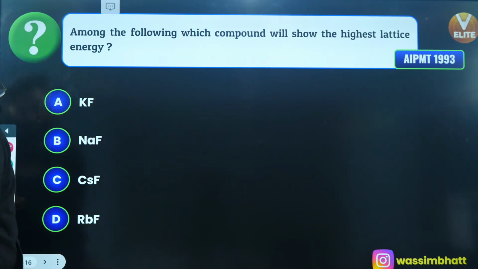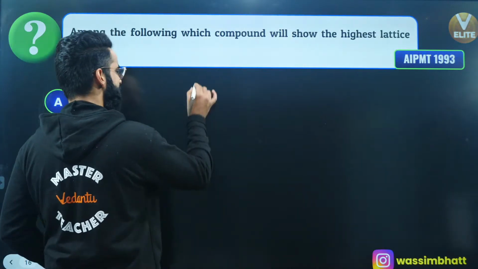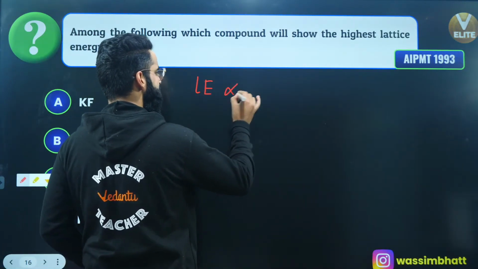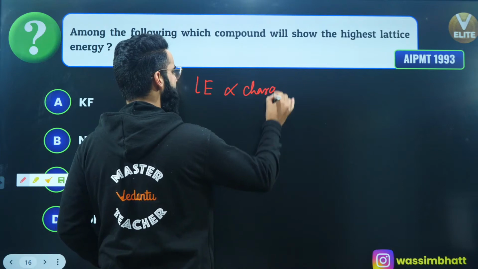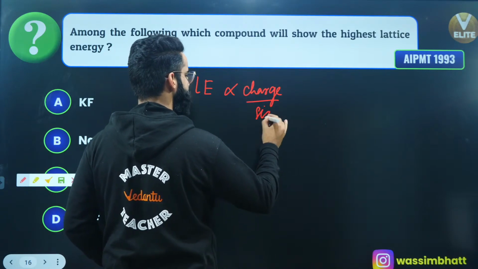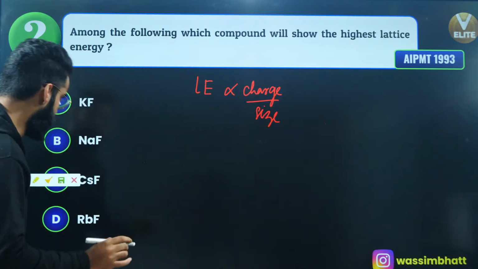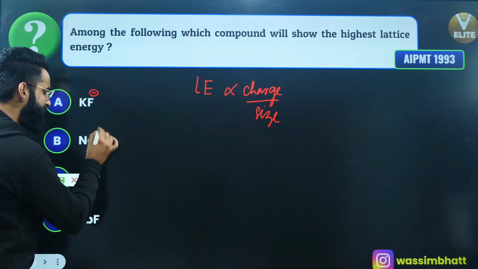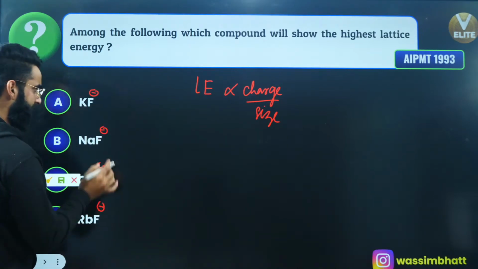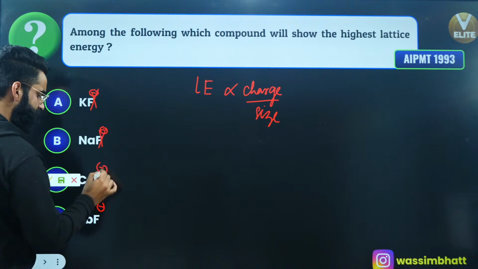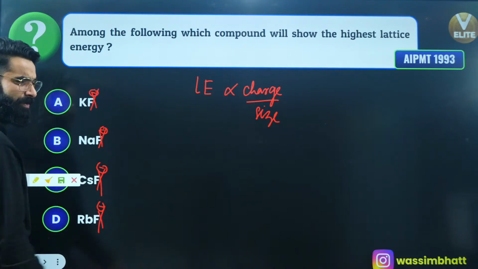As I told you when I taught you lattice energy, it depends on the charge and on the size of the ion as well, correct? Everywhere you have got the same anion, so I'm not going to decide on the basis of the anion.